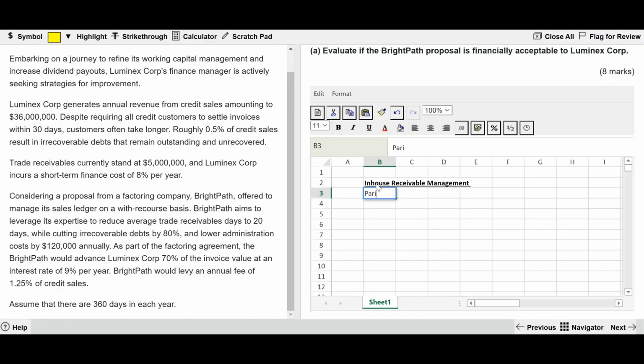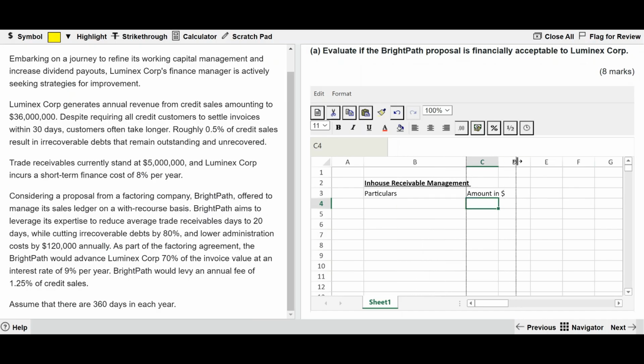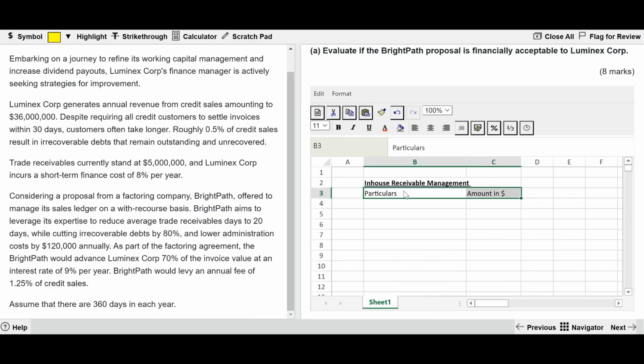Putting two columns, the particulars and an amount in dollars, with a large particulars column. And from the question, we'll understand that we are looking for two costs.